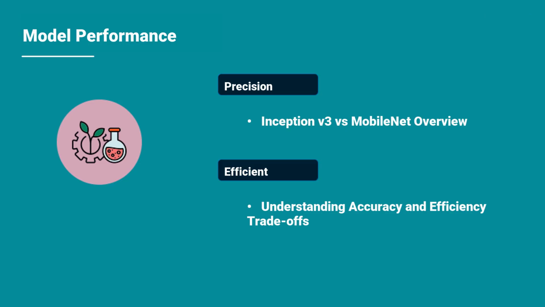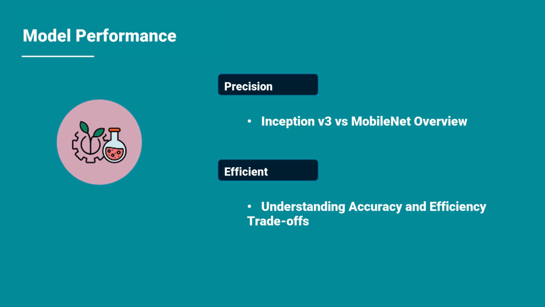Just to give you some context, Inception V3 needs around 11.42 billion floating point operations, or flops, to perform a single inference. For a smartphone like the iPhone 6, which can handle about 2 billion flops, that means running this model could take around 5 to 6 seconds. And let's be honest, that's not optimal for mobile users, right?